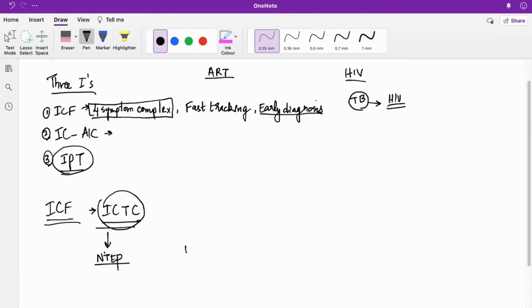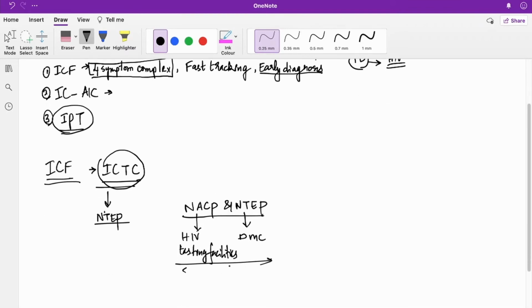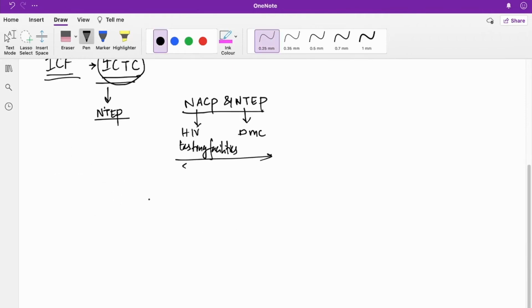The NACO or the AIDS control program and the TB elimination program are thinking of establishing co-located facilities for better coordination, right? If there is a designated microscopy center and an associated HIV testing facility, then that would be great for the coordination. So these two programs promote the establishing of co-located facilities for better coordination. So that's important.